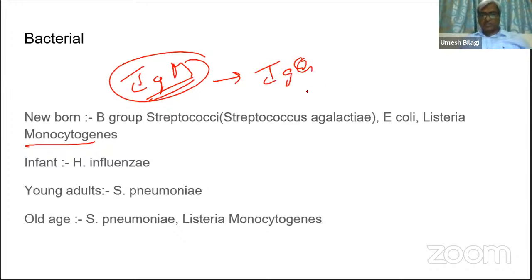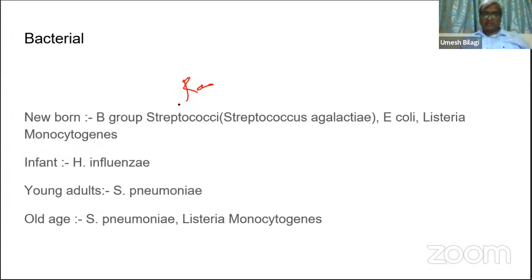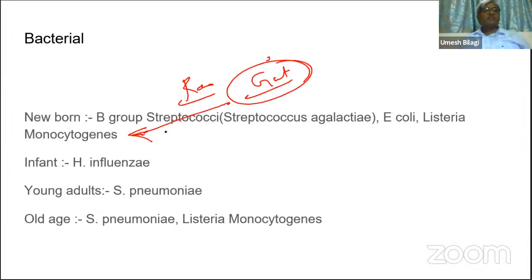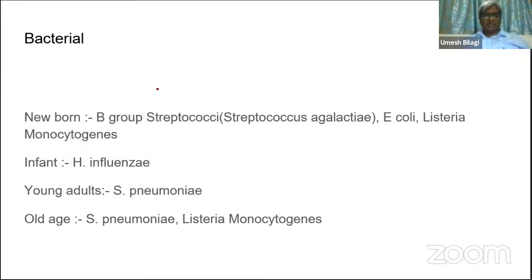If the mother has eaten a lot of cheese and raw meat, she may harbor Listeria monocytogenes in her gut. That can cause infection to the baby, and the patient may develop Listeria infection because of that. So that is the mechanism of meningitis in newborns.